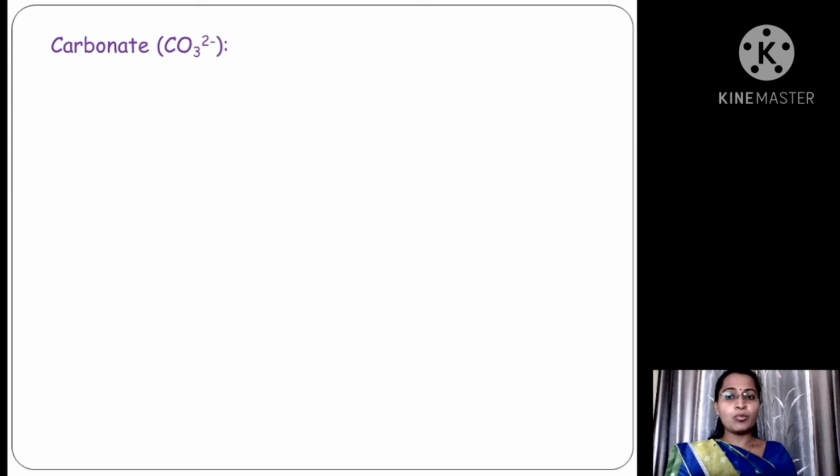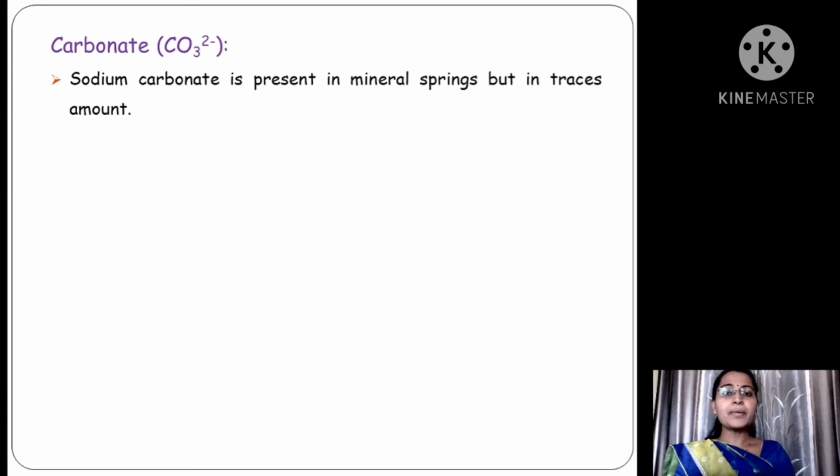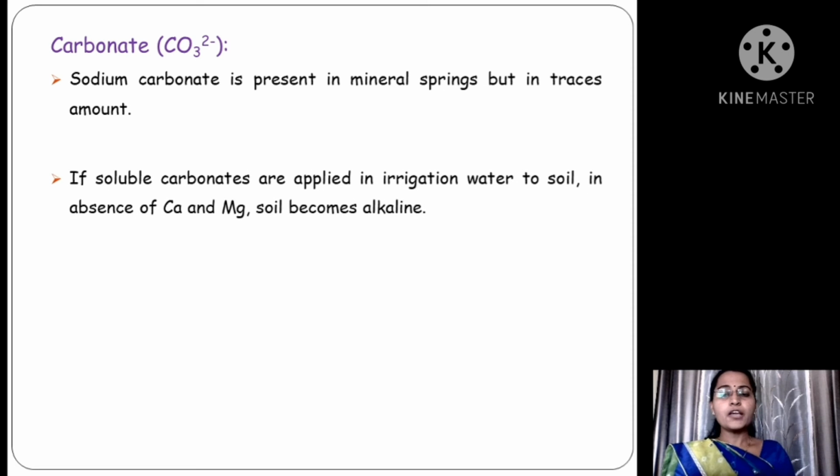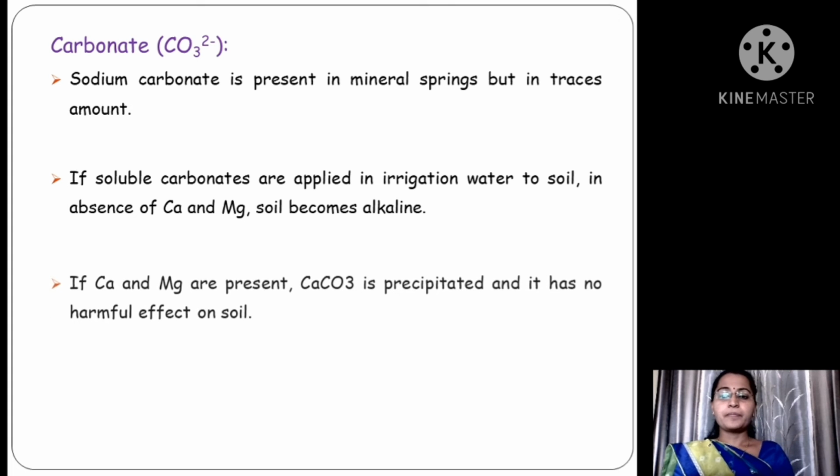Then we see the carbonate. Sodium carbonate is present in mineral springs, but in trace amount. If soluble carbonates are applied to soil in irrigation water in absence of calcium and magnesium, then soil becomes alkaline.